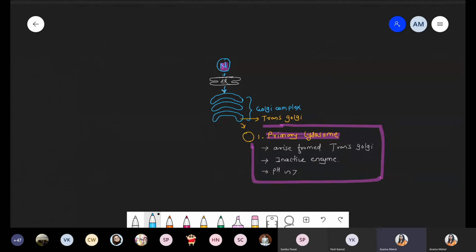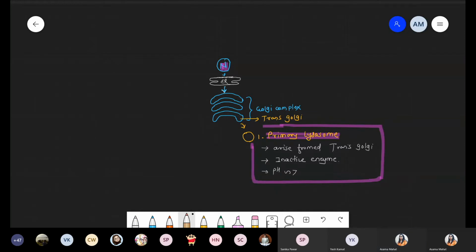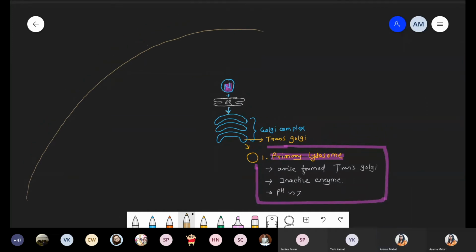Now, so that was the first point. Before starting the secondary lysosome, I will discuss some points with respect to the endocytosis process. So this is the plasma membrane of the cell, the outermost layer.